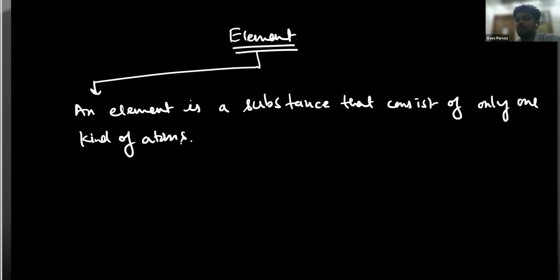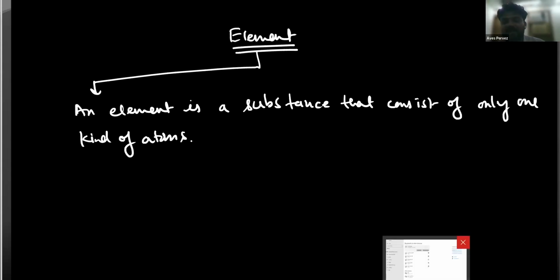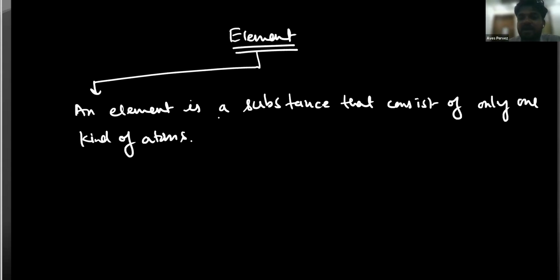Let me explain this more clearly. I'm going to explain more when we do the questions regarding this. So first let's understand what an element is. An element is a substance that consists of only one kind of atom.